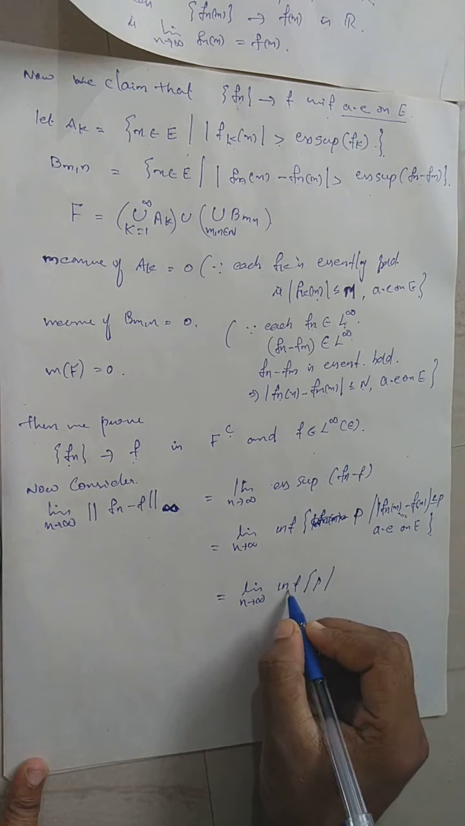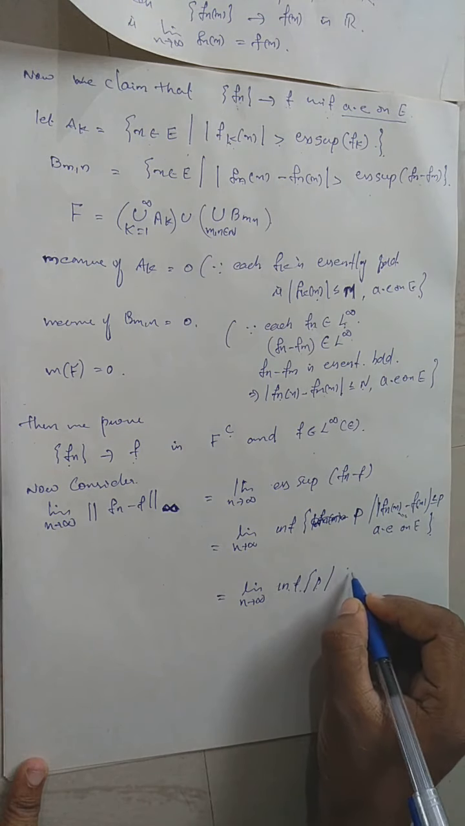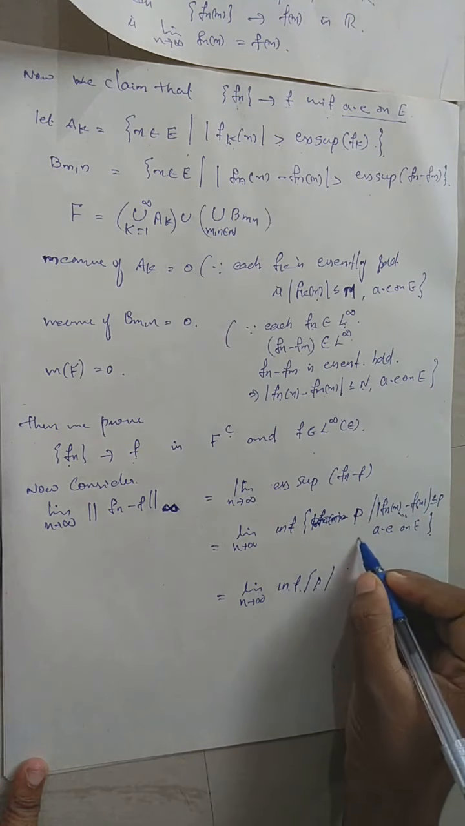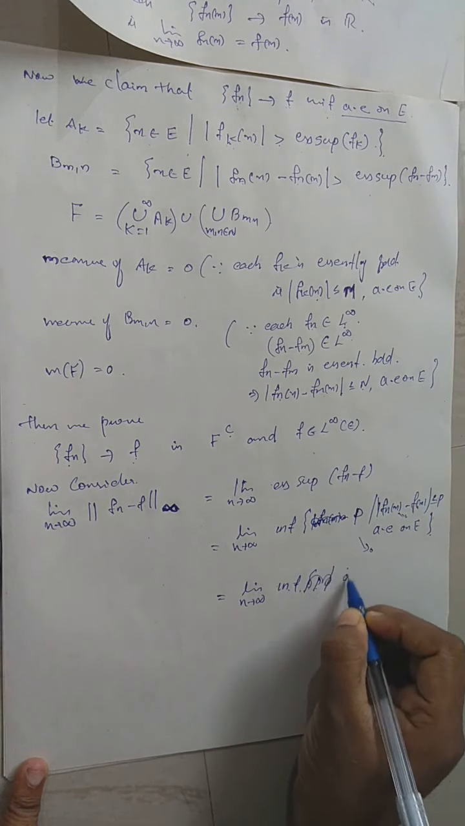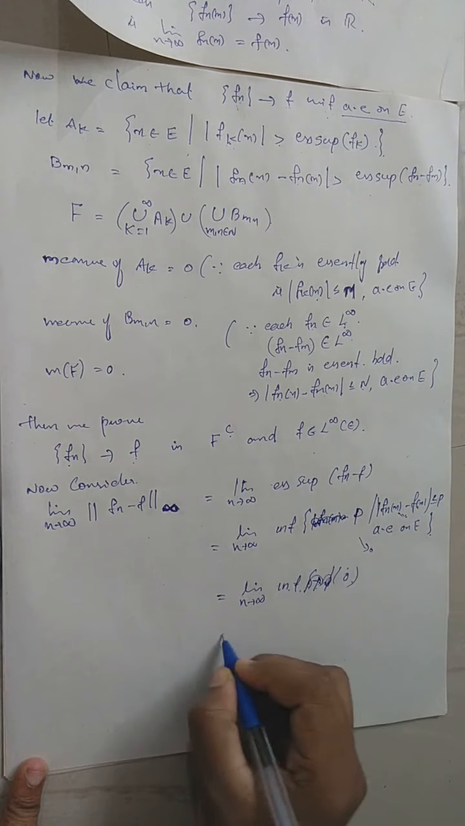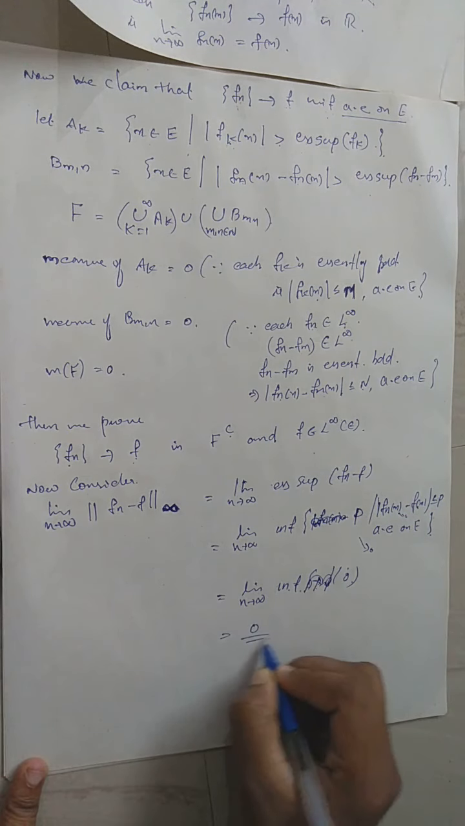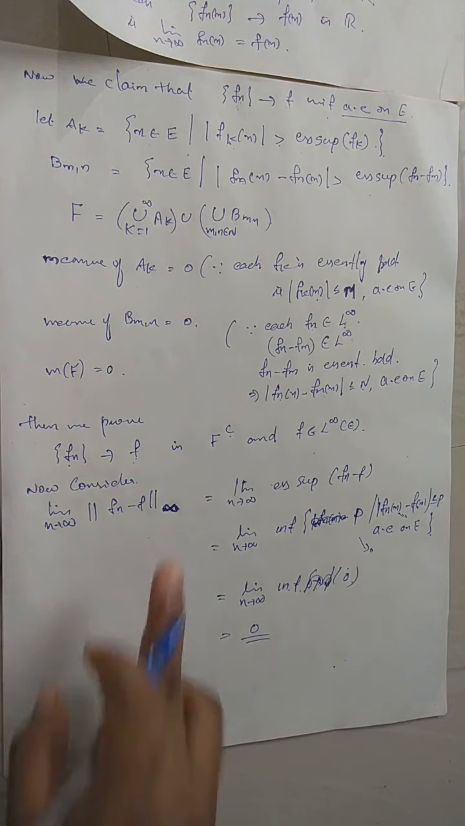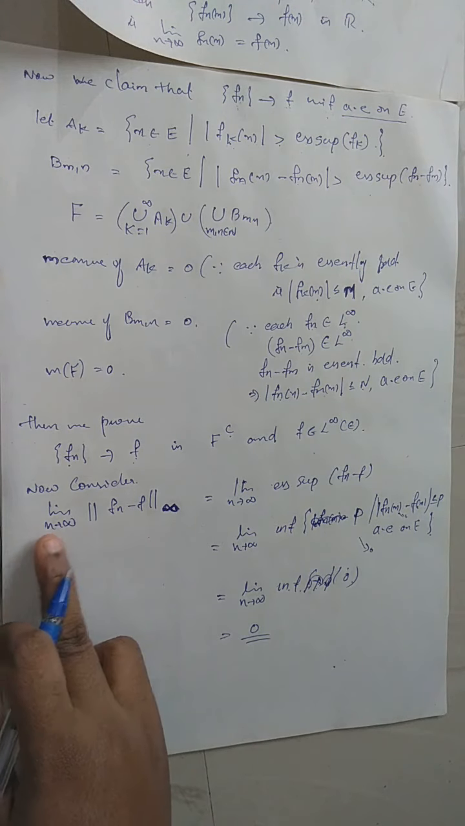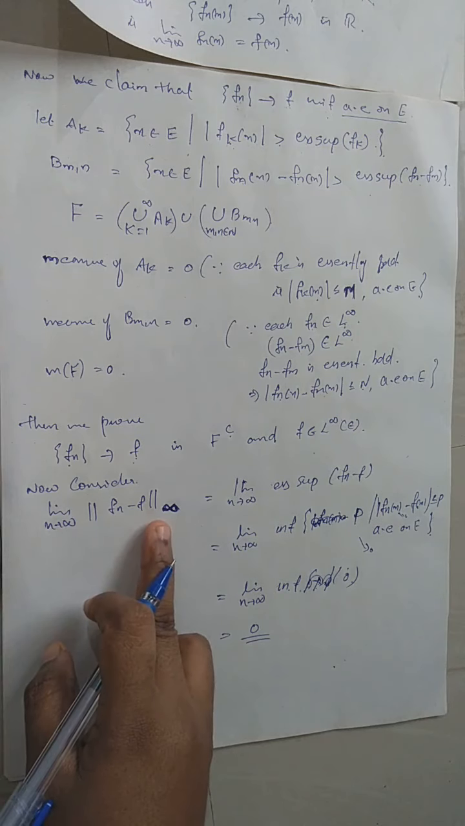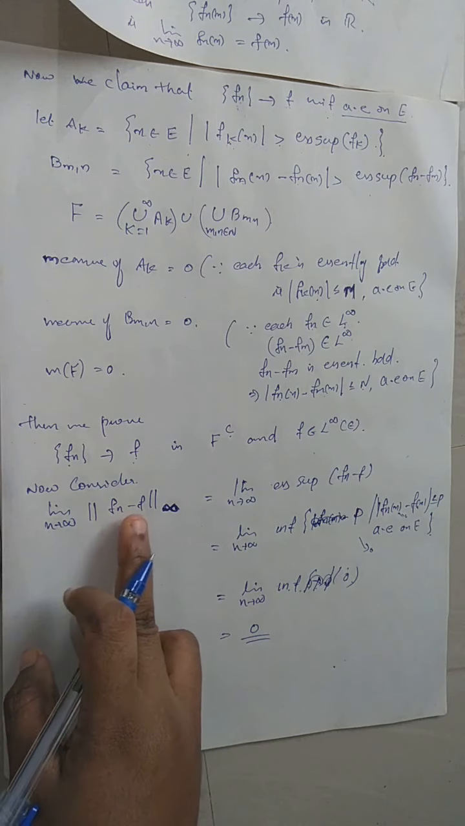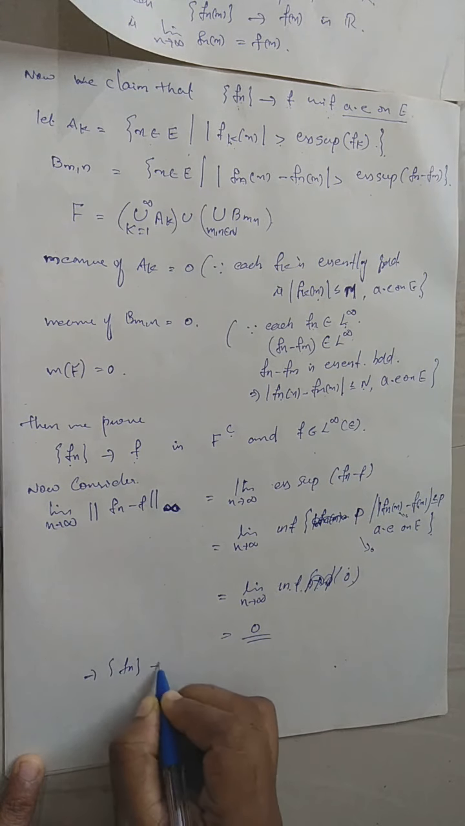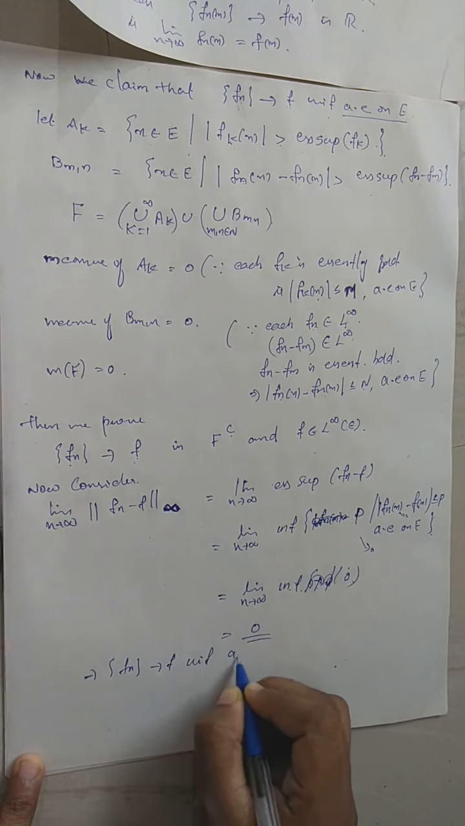Therefore the infimum of p such that Fn(x) minus f(x) is less than or equal to p goes to 0. So the infimum of 0 is 0. So you get the limit as n tends to infinity of the infinity norm of Fn minus f is equal to 0, which means Fn converges to f uniformly almost everywhere on E.